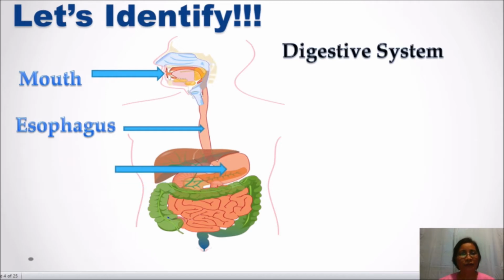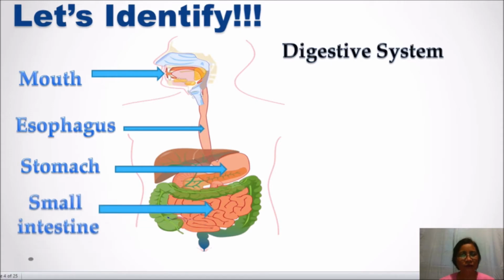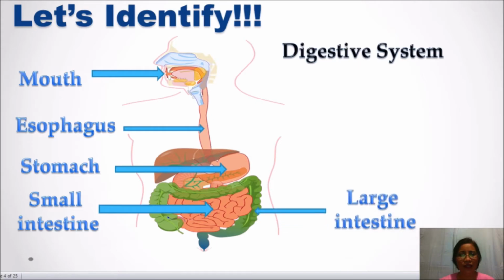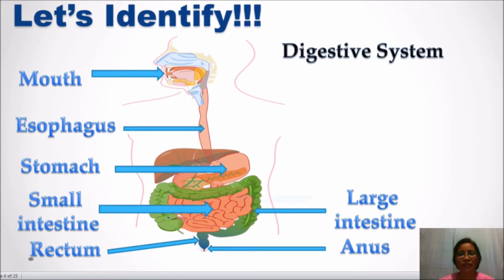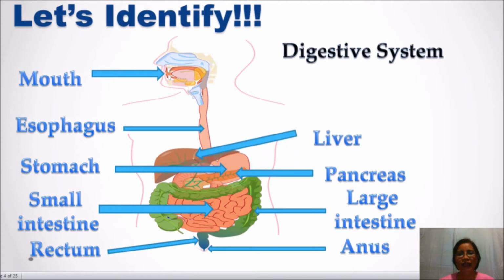The other one, stomach, small intestine, large intestine, rectum, anus, pancreas, liver.